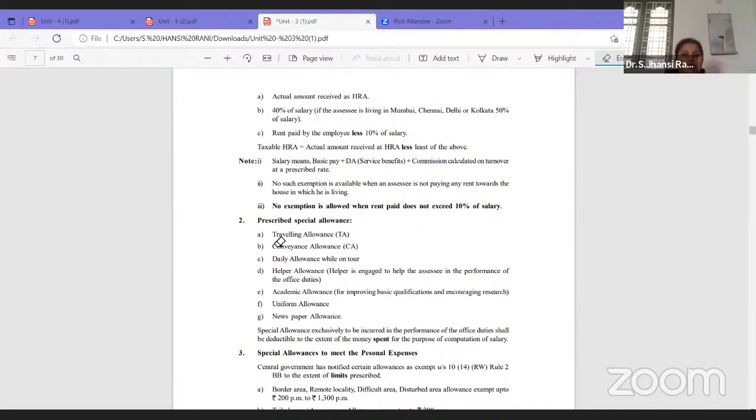For example, to an employee, traveling allowance is given as 5,000. How much is exempt? For example, that employee has utilized 3,000 rupees. In that case, 3,000 is exempt. How much is unspent? 2,000 is unspent. Whatever amount is spent is exempted, and whatever amount is unspent is taxable. So 5,000 minus 3,000 comes to 2,000, and that 2,000 is taxable.